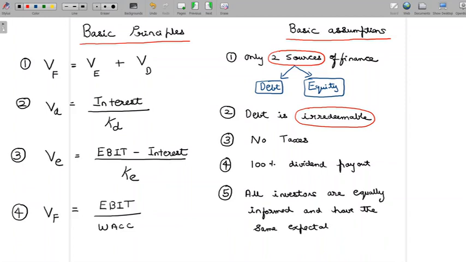In a while, we will understand what is the meaning of this assumption and why this assumption, in fact, is important for discussion. So there are four principles and there are five assumptions here. We are going to take each principle and try to focus on understanding that. And while we do that, we are also going to be looking at the assumptions.